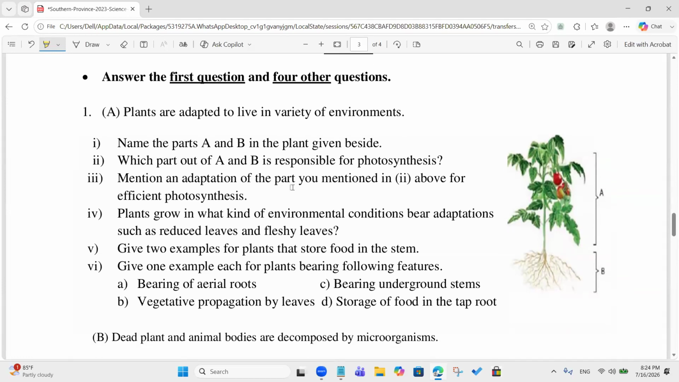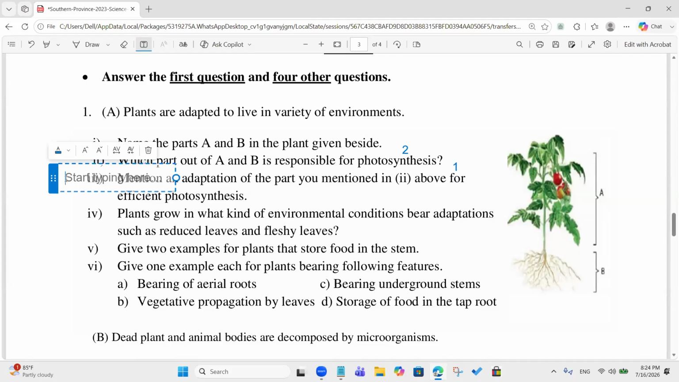Okay, number one, name the parts A and B in the plant given beside. A is the shoot system and B is root system, sir. Shoot system and root system. Okay, we'll put 2 marks for this. Which part out of A and B is responsible for photosynthesis? A. Okay, A. 1 mark. And mention an adaptation of the part you mentioned above for efficient photosynthesis.